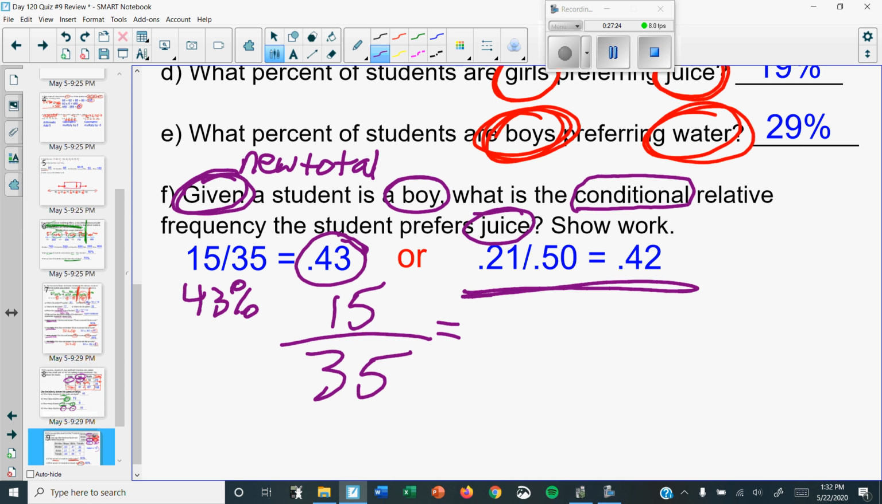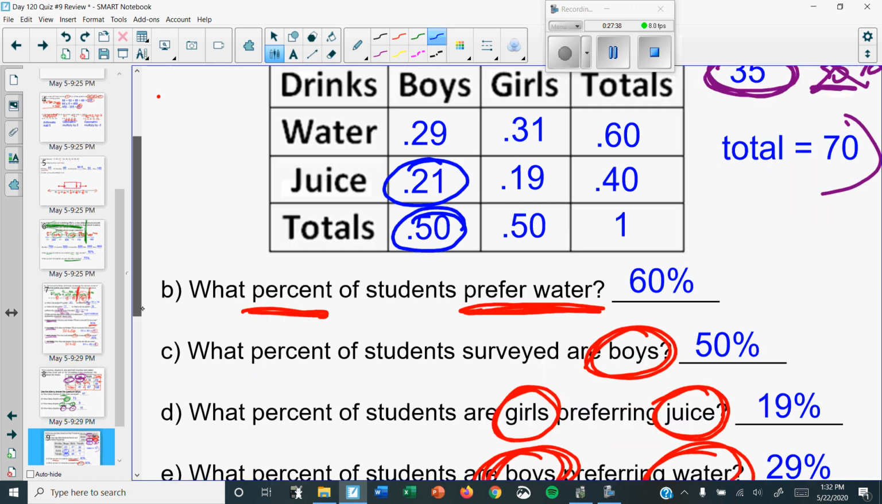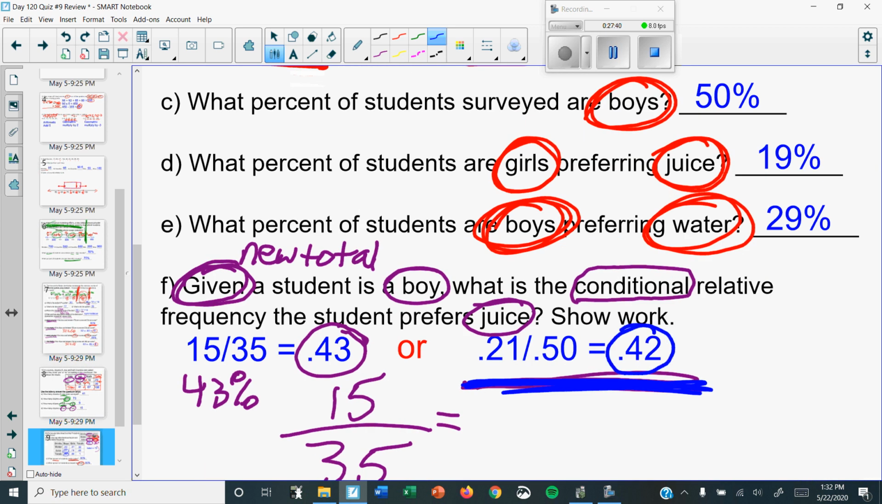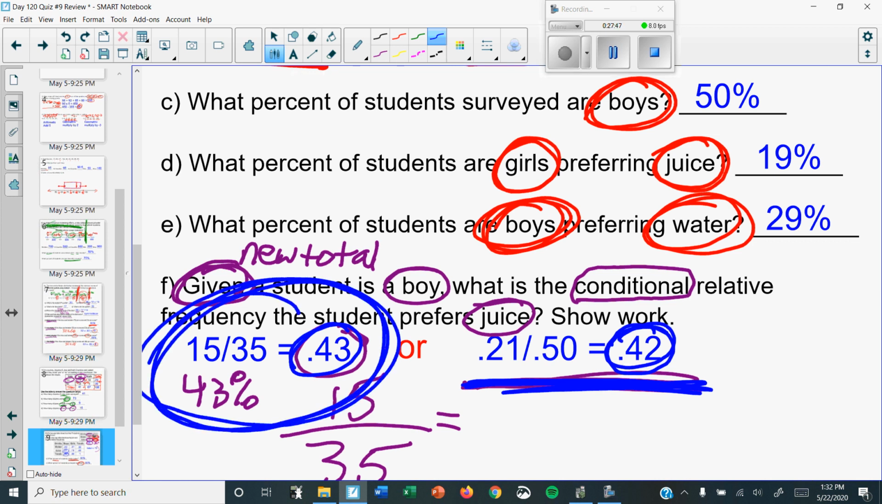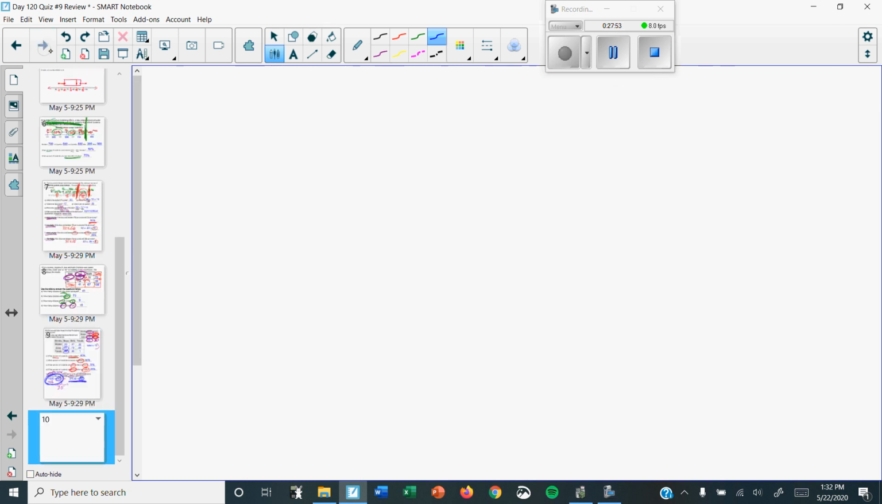Now, the reason you see this part over here, I'll do it in a different color, is some kids use the decimal versions. They say there's 50% that were boys and 0.21 of them prefer juice. So if you divide that, do you see how you get a number that's slightly different? If you pick either one of these answers, it's correct. Personally, I like this better. Take it with the actual numbers, not the relative frequencies. And that was the first part of statistics.